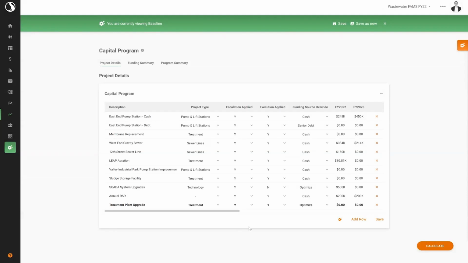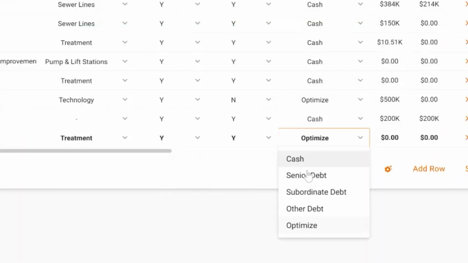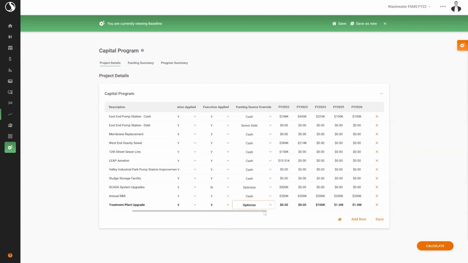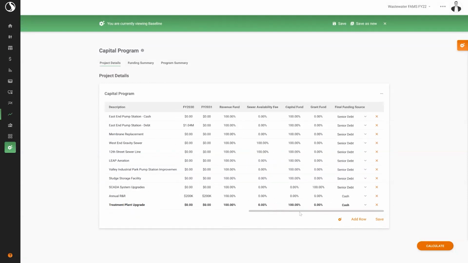FAMS is set up to allow for cash funding or debt financing using one of 3 debt types: senior lien, subordinate, and a third other debt type, each of which has distinct terms and assumptions. By setting our funding source override to optimize, the model will work through each of our funds and then use the final funding source for any unmet funding needs.